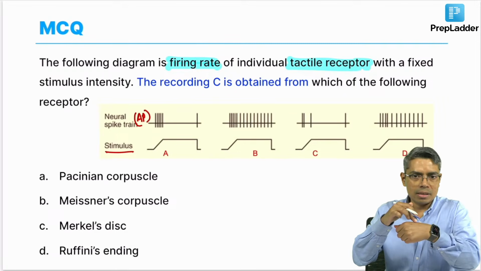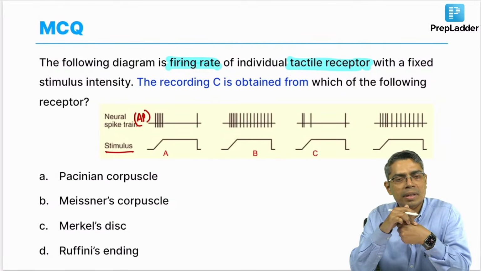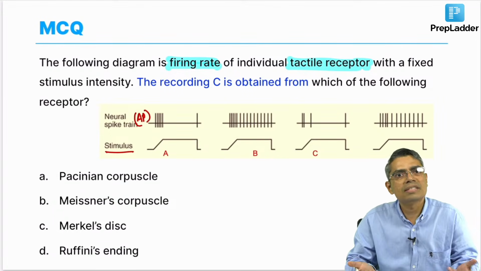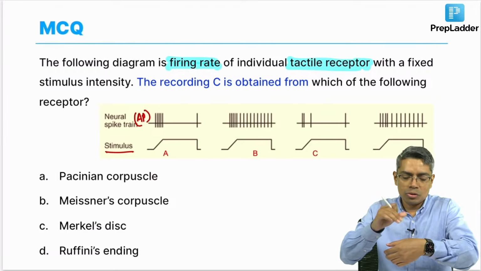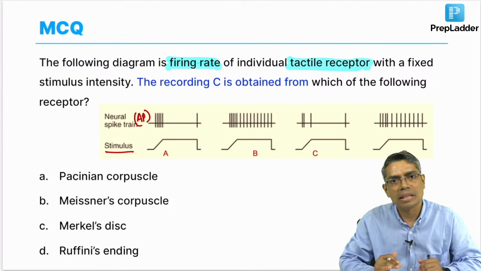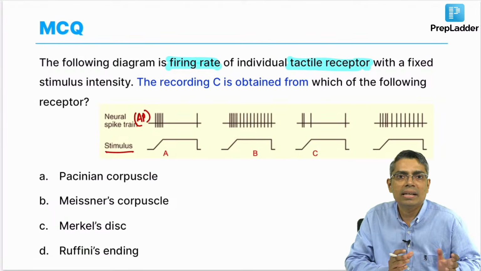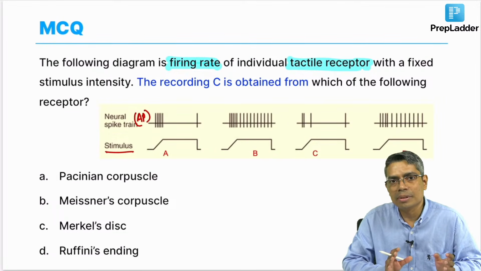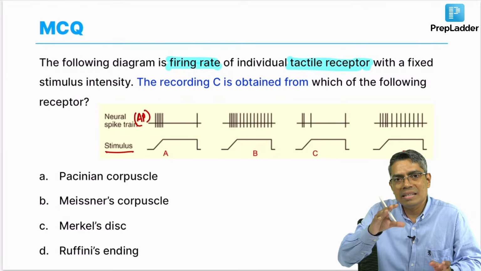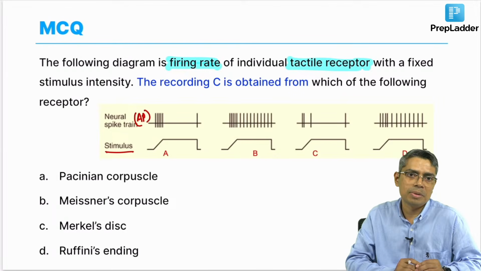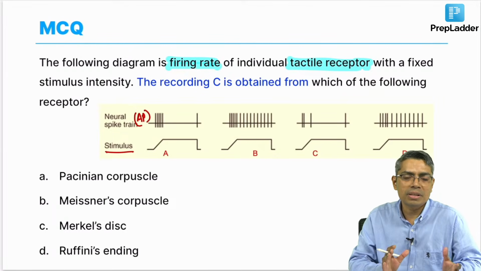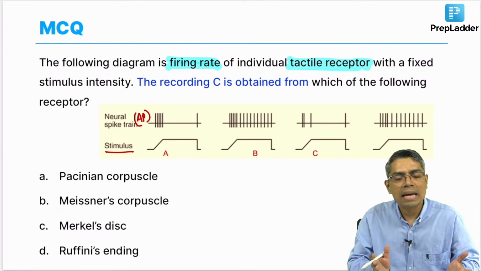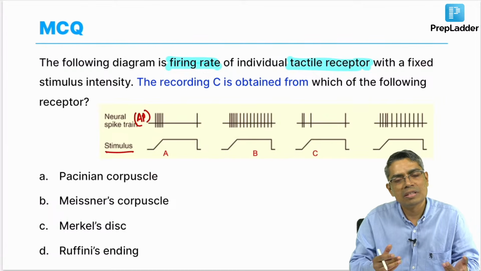Whenever you give a touch stimulus on your skin, there will be indentation on the surface of the skin. यही तो ना, touch क्या होता है? If you give touch here, there will be depression on the surface of the skin, and that depression is a kind of mechanical stimulus to the receptor. So, all the tactile receptors are mechanoreceptors. They detect the deformation of the epidermis and dermis of the skin. And whenever there is deformation, the receptor will be activated, because the channels present in the receptor are activated in presence of a mechanical stimulus.